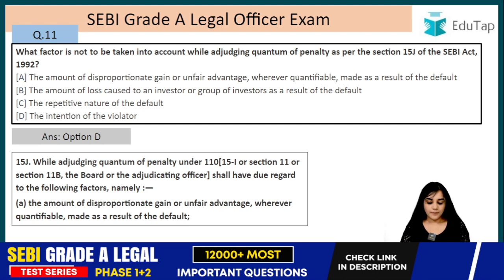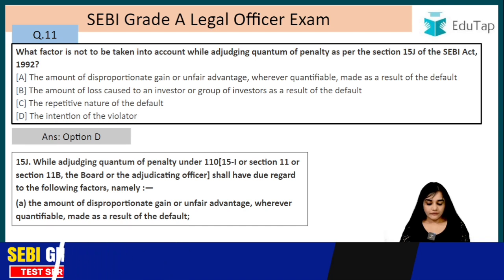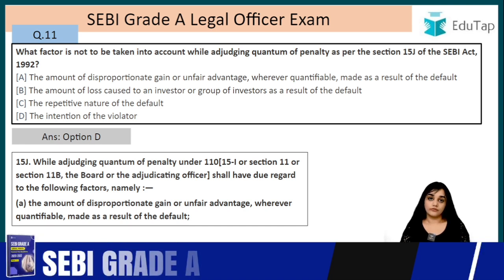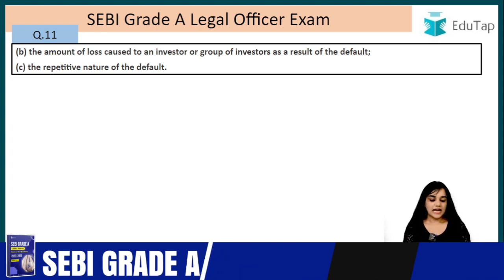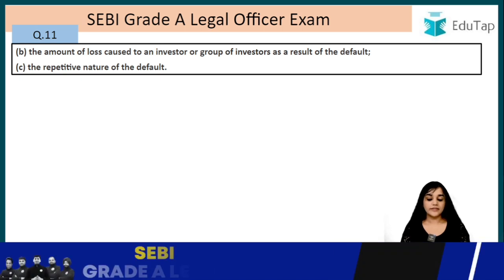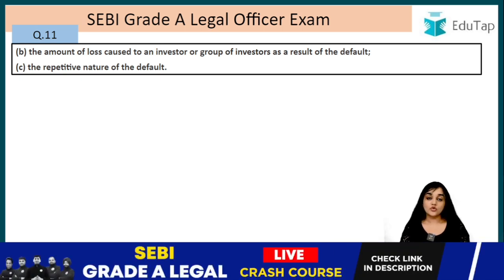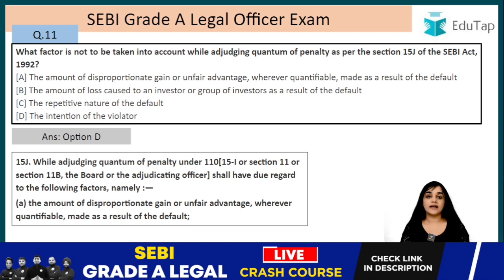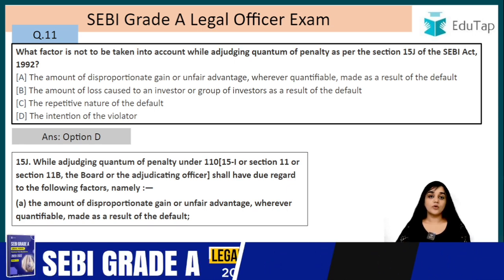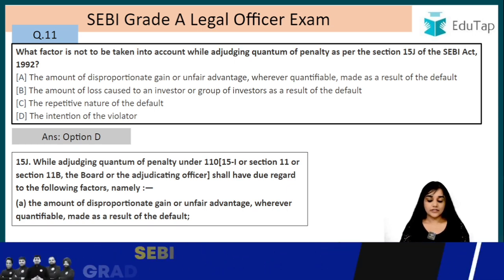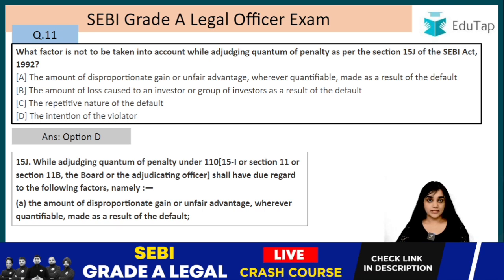The first one is the amount of disproportionate gain or unfair advantage, wherever quantifiable, made as a result of the default. Number 2, the amount of loss caused to an investor or group of investors as a result of the default. And the third one, the repetitive nature of the default. So all these factors have to be taken into account, but which factor is not mentioned? It is the intention of the violator. While adjudicating the quantum of his penalty, the intention of the violator does not have to be considered.